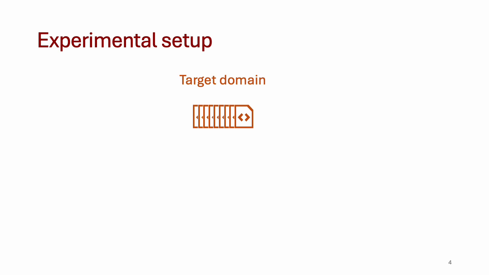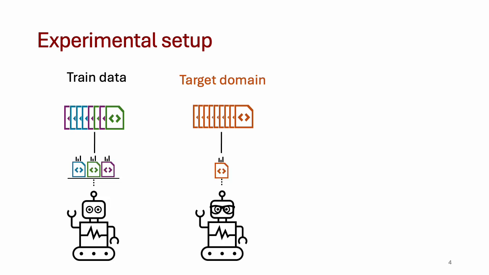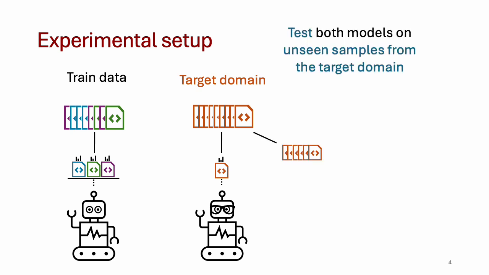We conducted our experiments by using one group from the testing portion at a time as our target domain, and we compared it against using training data, which does not contain any samples from our target domain. We used some data from each of those to perform domain adaptation on two instances of the model. The resulting adapted models were both tested on the remaining data from the target domain.